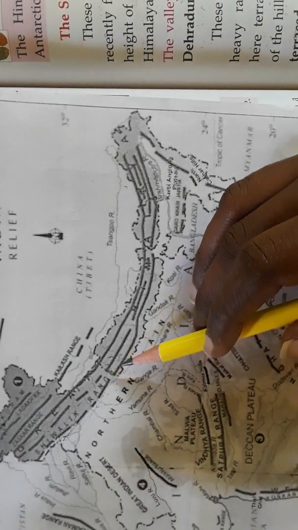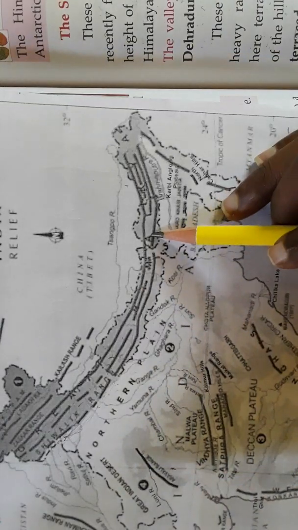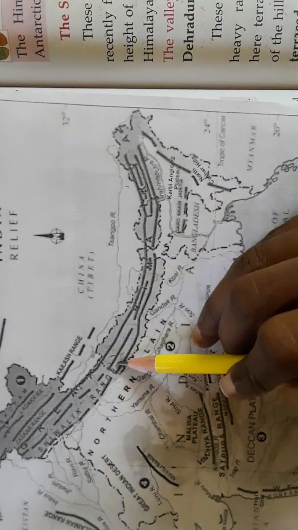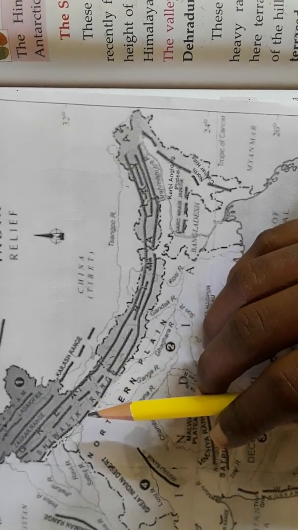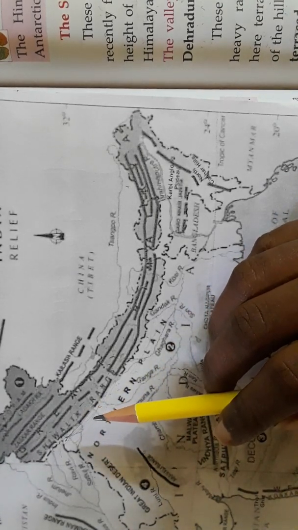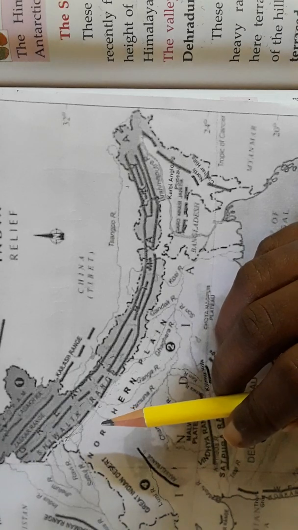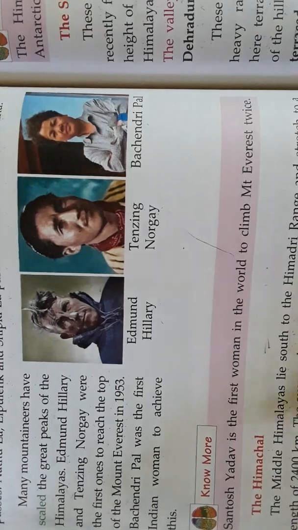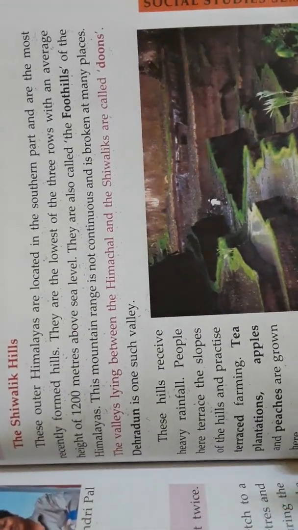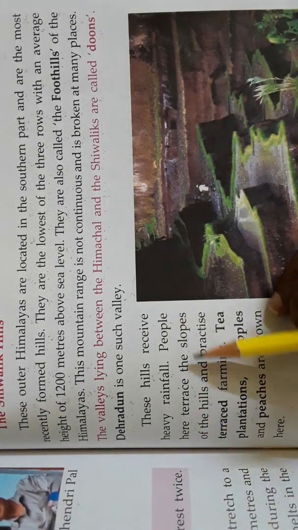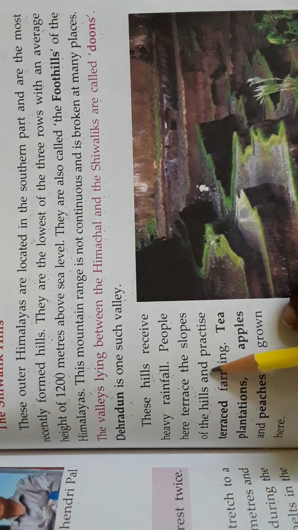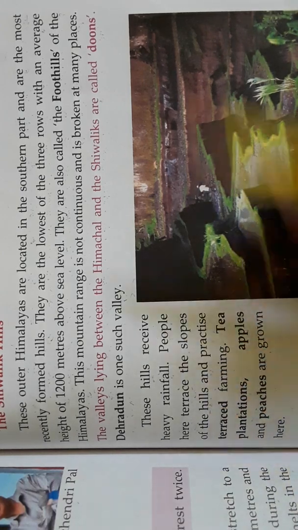Of the Himalayas. This mountain range is not continuous, children. It is broken at many places. The valleys between the Himalayas and Shivaliks are called dunes. These hills receive very heavy rainfall. People here terrace the slopes of the hills and practice terrace farming.